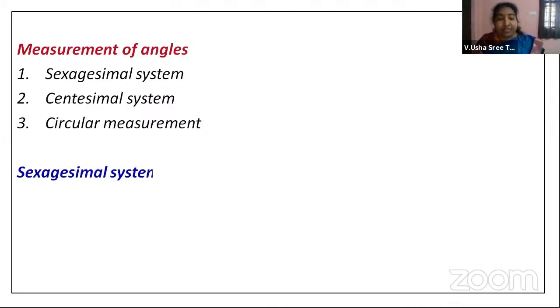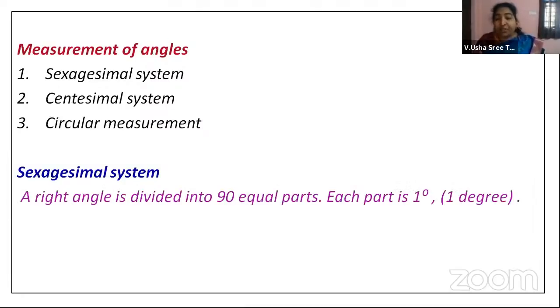Now in the sexagesimal system, one right angle is divided into 90 equal parts. Now what does this mean? When I said around a point it is 360 degrees, it will be divided into 4 equal parts, children. Each part will be taken as a right angle, or in fact we are learning it as 90 degrees, right?